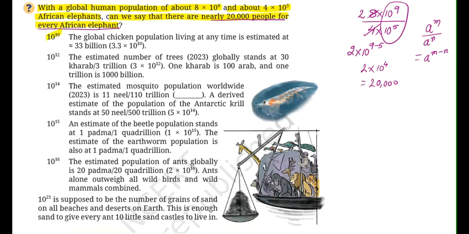10 to the power of 10 can be used. The global chicken population living at any time is estimated at 33 billion, 3.3 into 10 to the power of 10. Now the 10 to the power of 12. So the estimated number of the trees in 2023 globally stands at 3 trillions. Arabs के बाद carobs आता है. Right? ऐसे ही millions, billions and then 3 trillions. So 3 into 10 to the power of 12.